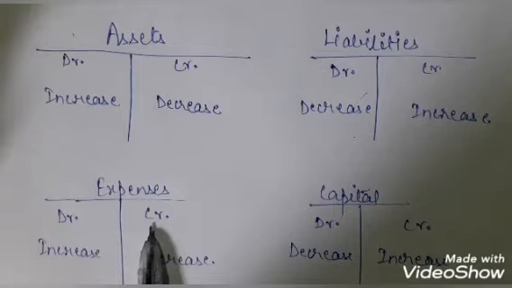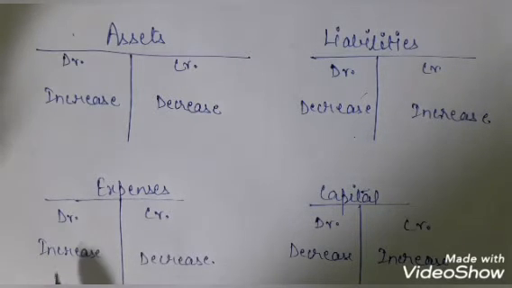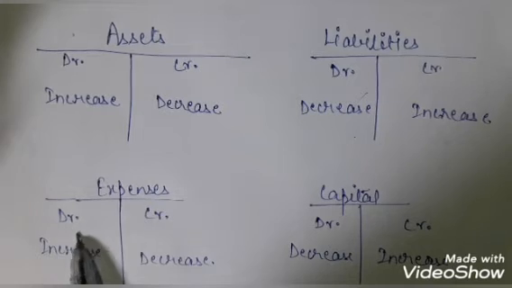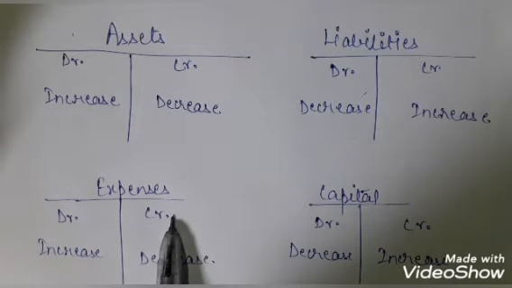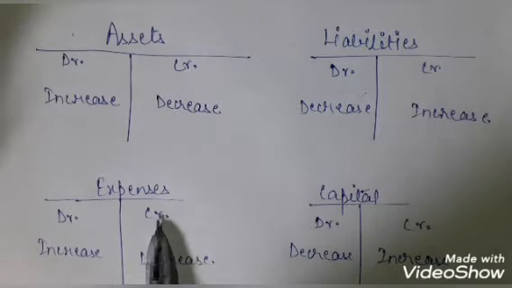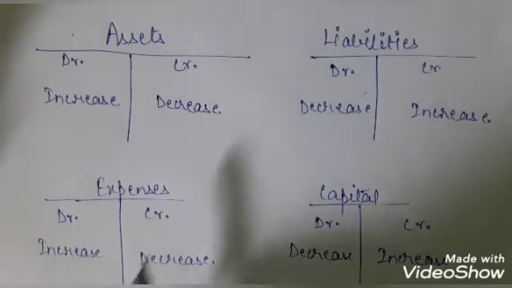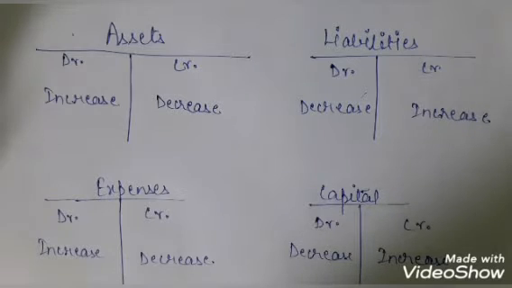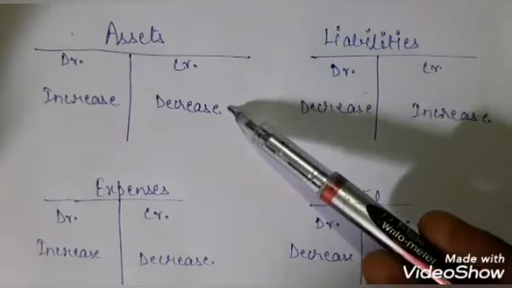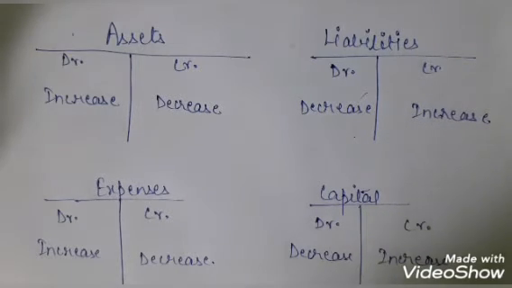Then we take the expenses. In the case of expenses, if there is an increase in the expenses, we have to debit it, and if there is a decrease in the expenses, we have to credit it. For example, suppose you are paying the salary. Paying the salary is an expense for us, so because there is an increase in the expenses, we will have to debit the expenses account. We may be paying it in cash or through bank, and because bank or cash is an asset for us and it is getting decreased, we will have to credit that.